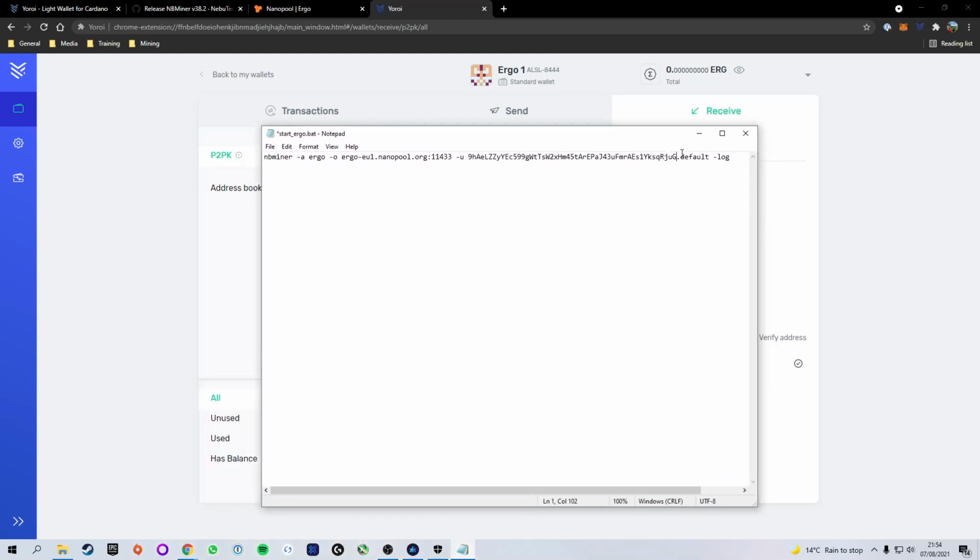Now the default after the period is just to name your miner. If you want, you can get rid of it completely, but I'm going to leave it in and name mine 2070 because the graphics card that I'm mining on is an RTX 2070. So we have now configured our batch file. Make sure before you exit, you click File at the top left and Save to save all of the edits that you have made.